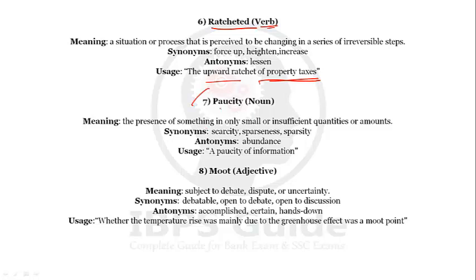Our next word is paucity. Paucity is a noun. The presence of something in only small or insufficient quantities or amounts. When there is insufficient quantity, insufficient amount, when there is very little of something, that is called paucity. Synonyms will be scarcity, sparseness, and sparsity. Antonyms will be abundance. Abundance means very much.